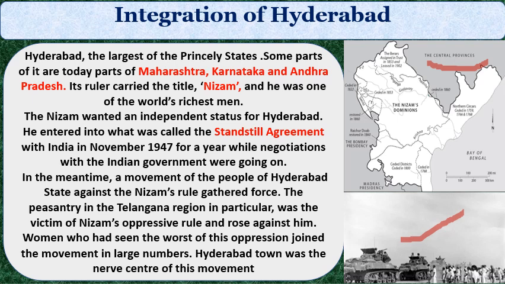Hyderabad, the largest of the princely states, some parts of it are today's parts of Maharashtra, Karnataka and Andhra Pradesh. Its ruler carried the title Nizam, an important and previous question. And he was one of the richest men in the world. The Nizam wanted an independent status for Hyderabad. He wanted Hyderabad to remain an independent state.